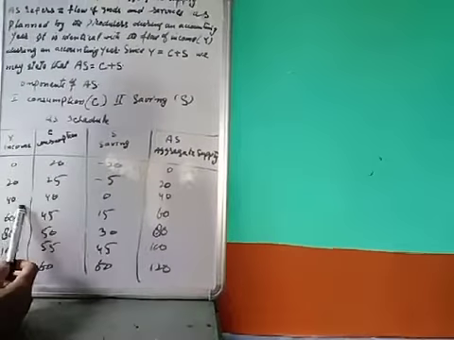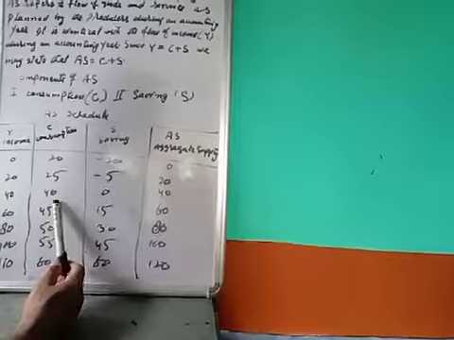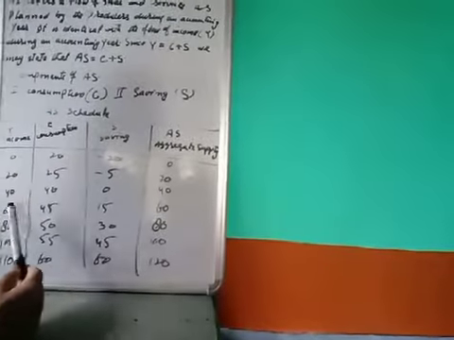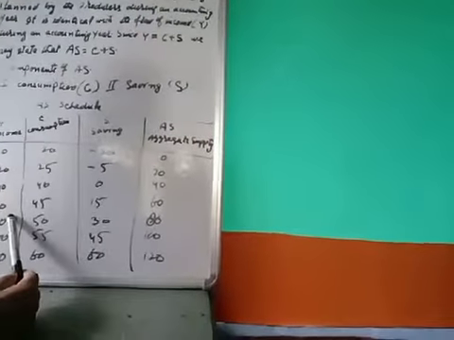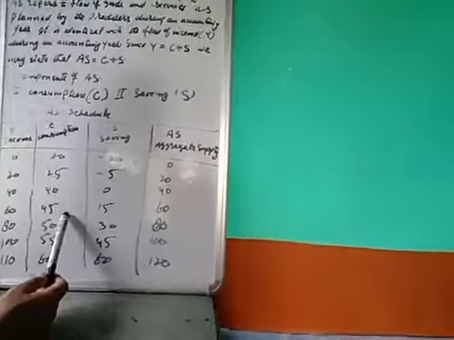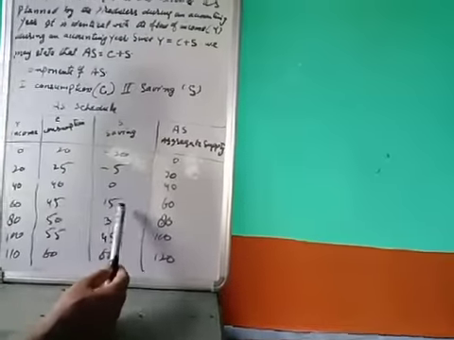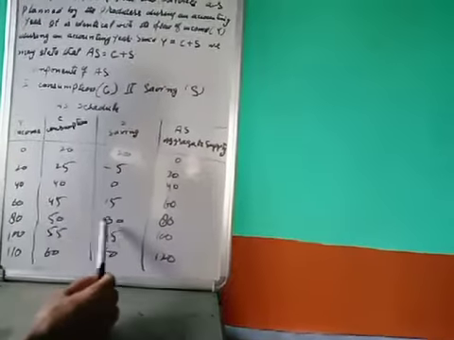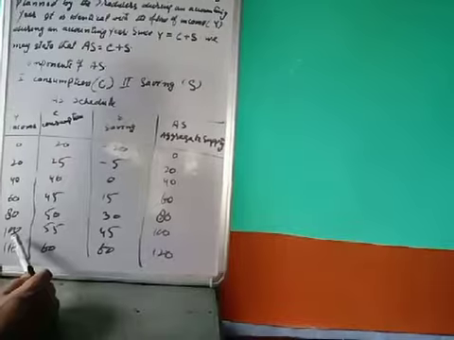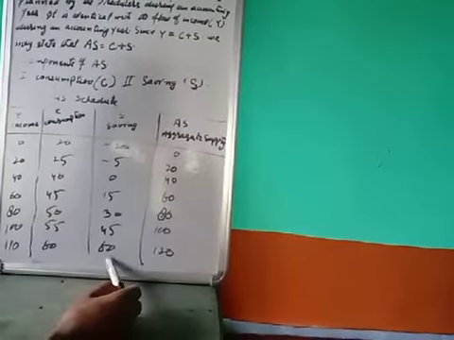When income increases from 20 to 40, consumption is also 40 and saving is 0. After that, income is more than consumption, so there is saving: 60 minus 45 is 15, then 80 minus 50 is 30, then 100 minus 55 is 45, and 60.